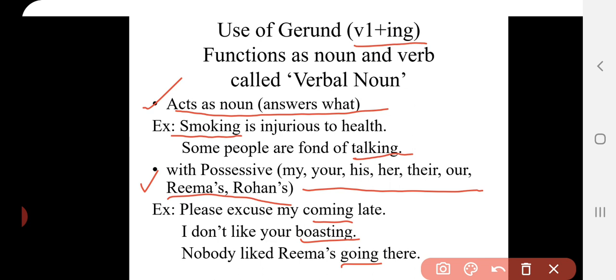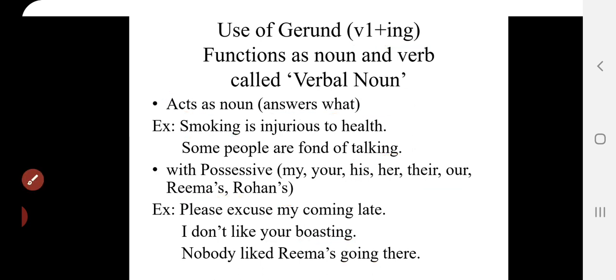So these things, children, my, your, Rima's, what are these? Possessives. And we have to remember that with possessives we have to use gerund. Gerund means verb's first form plus ing. Wherever there is a possessive, after it remember that we use verb's first form plus ing. Apart from that, we can use it as a noun. And these are the two uses that we have discussed in this slide.